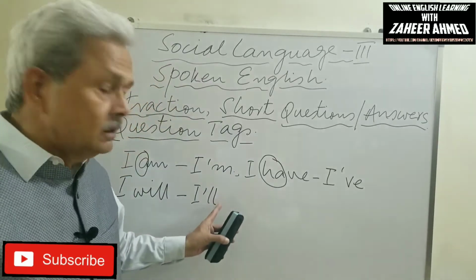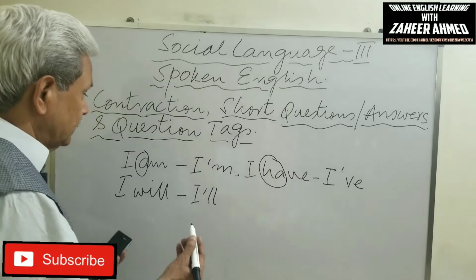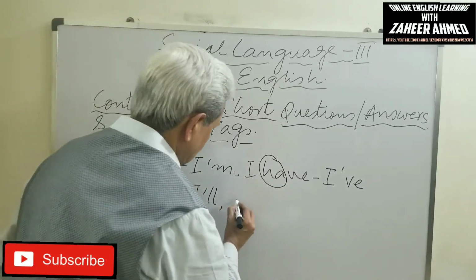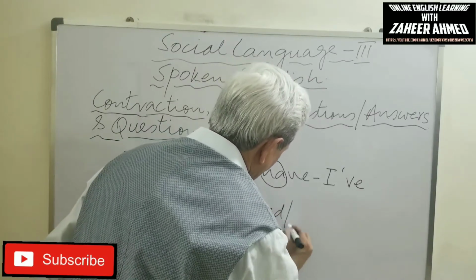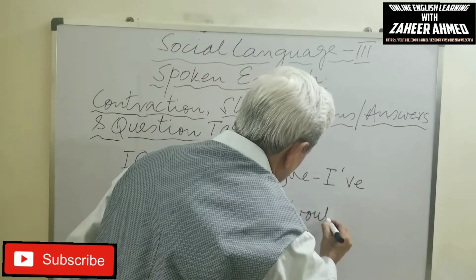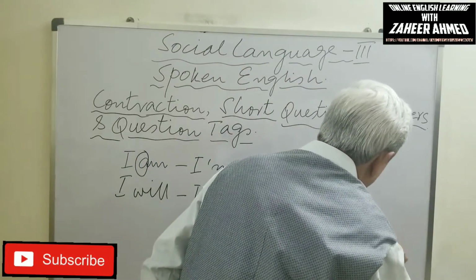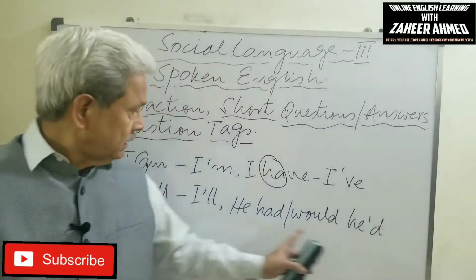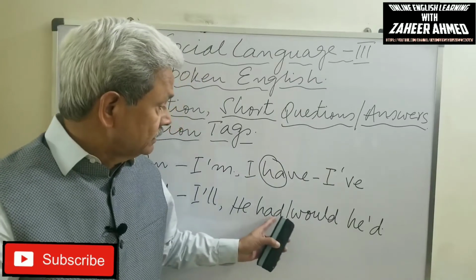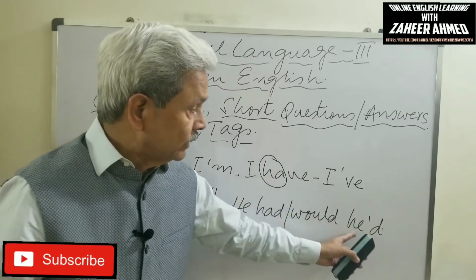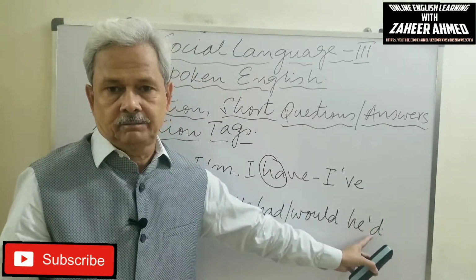So these are the short forms. For had and would, what do we do? He had or he would, we only write he apostrophe d.